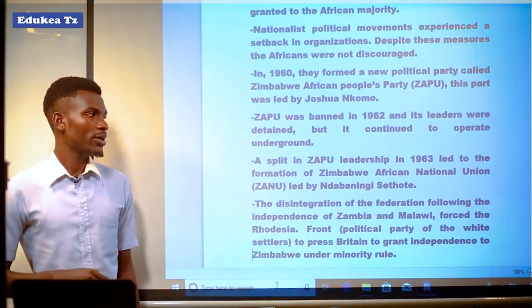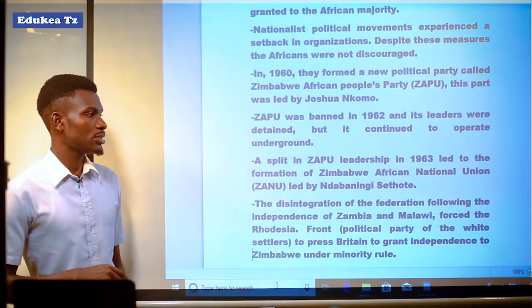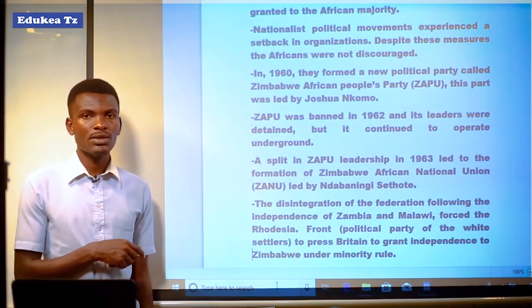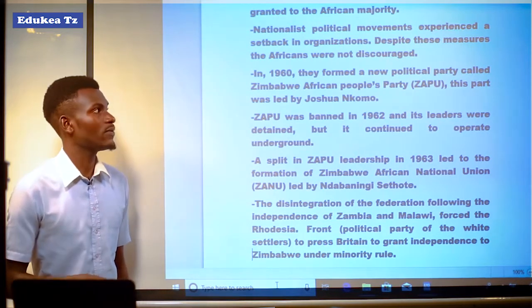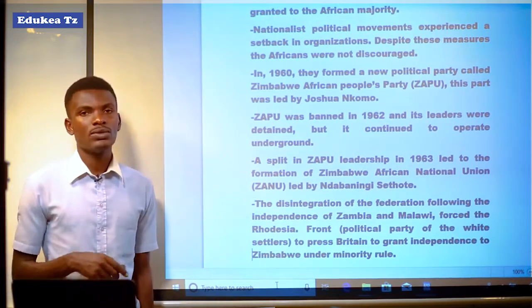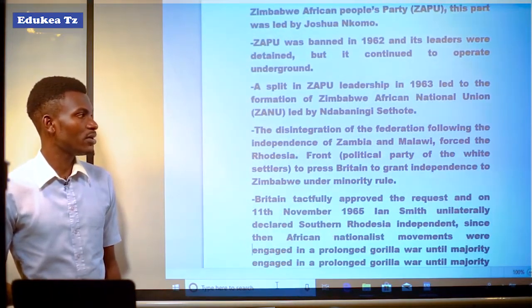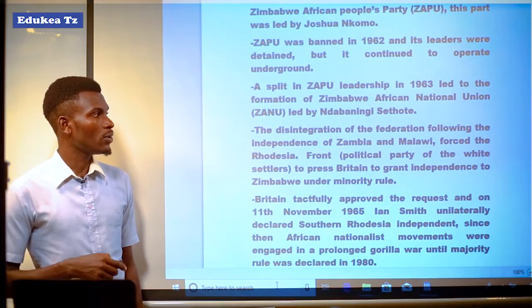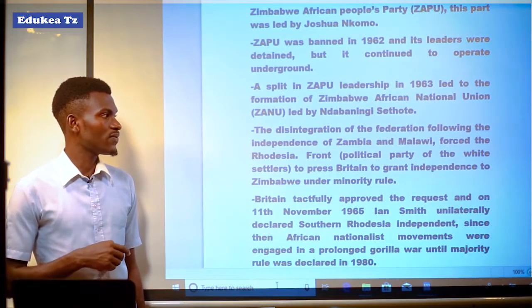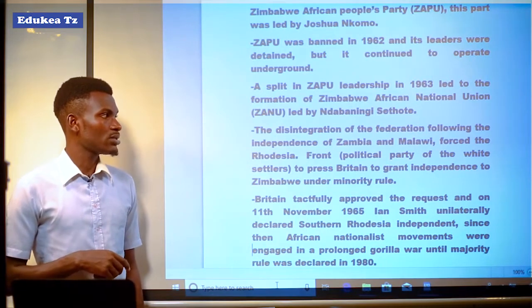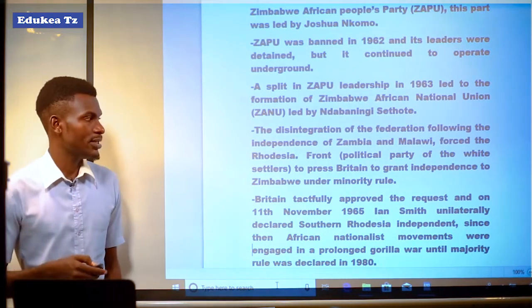Ndabaningi Sithole. It means that this was the leader of ZANU after the formation of those political parties, as followed by the collapse of ZAPU. The disintegration of the federation following the independence of Zambia and Malawi forced the Rhodesia to fight for their independence.